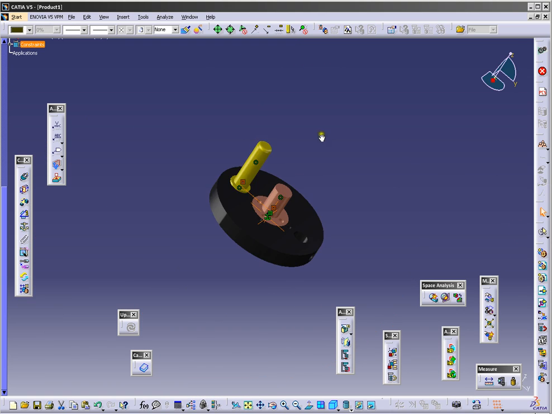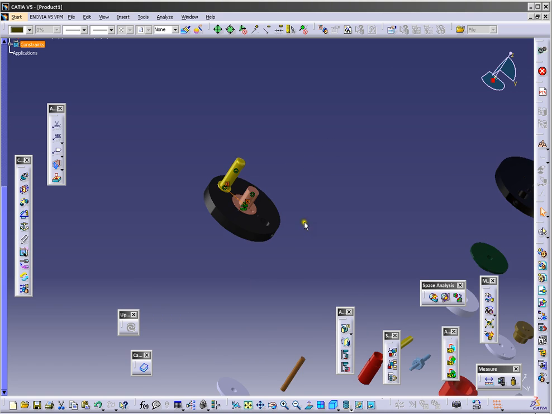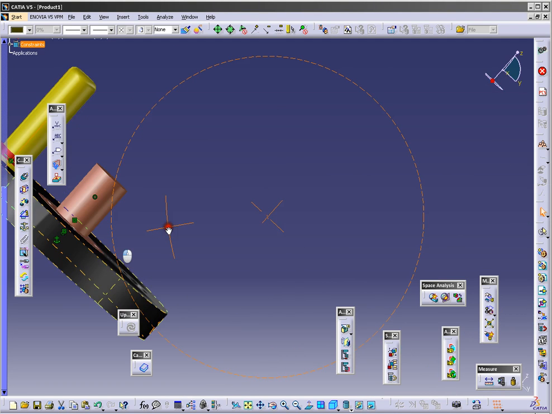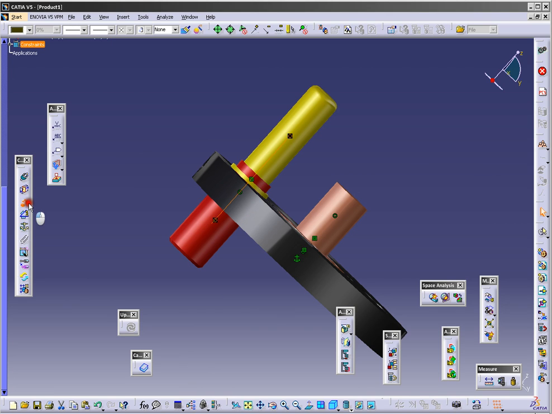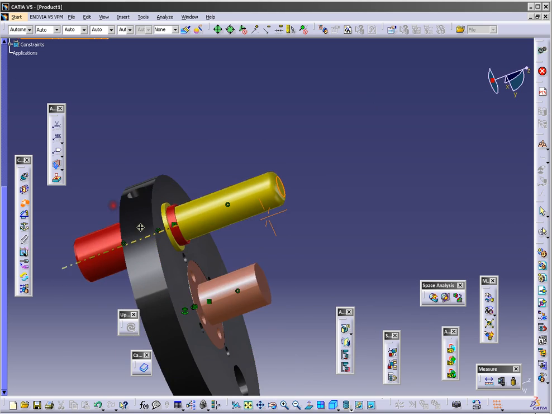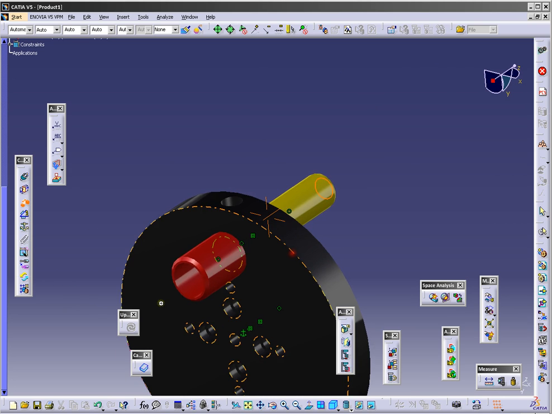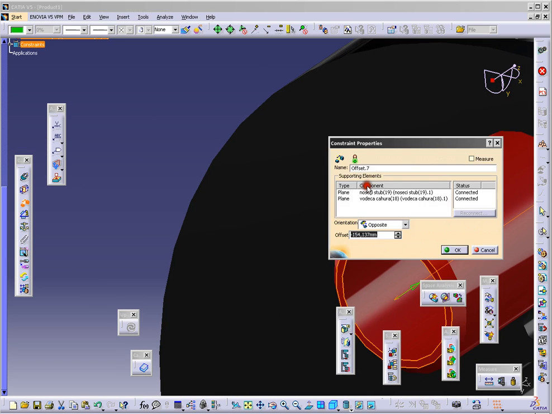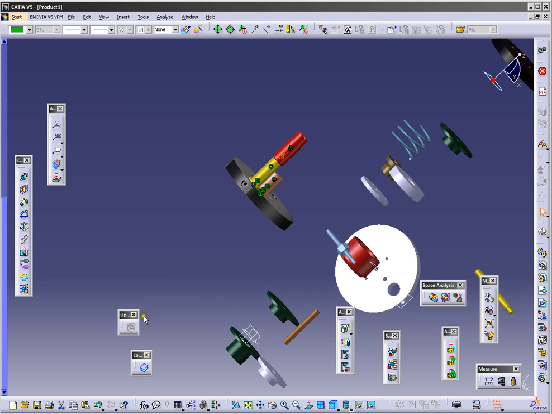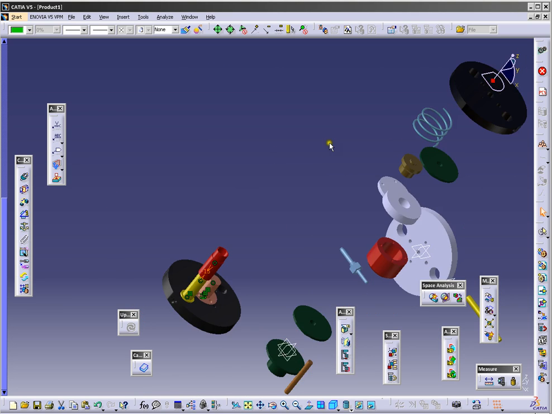Now we have other parts. We'll do the same with other parts, this part here and this part here, and update. And now we will use offset constraint. Click on this surface here and this surface here and put it like 15. Okay, now update.